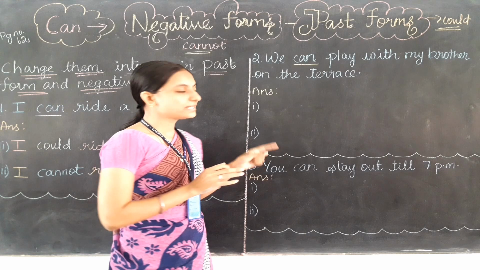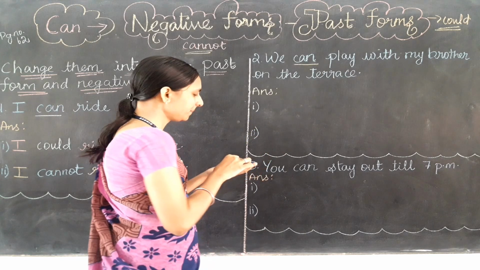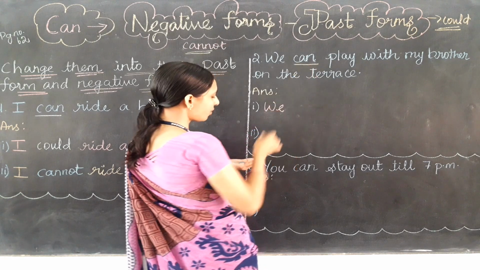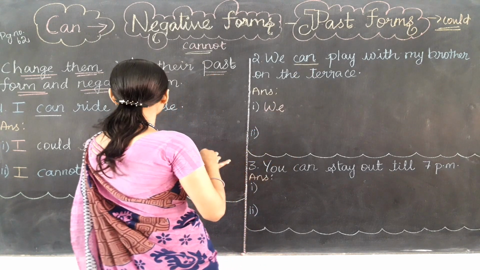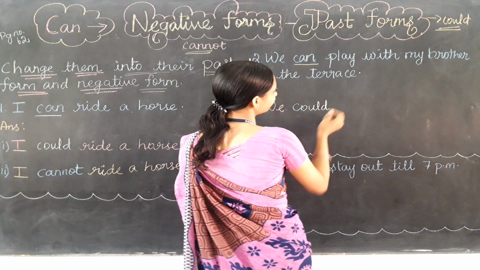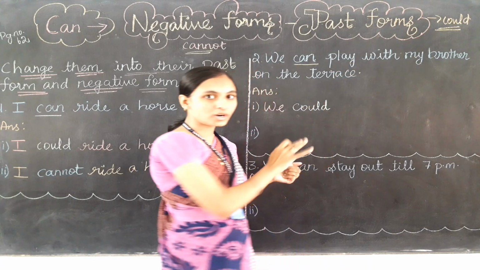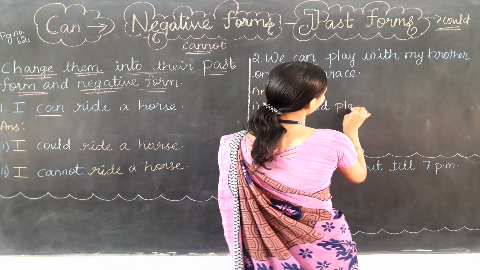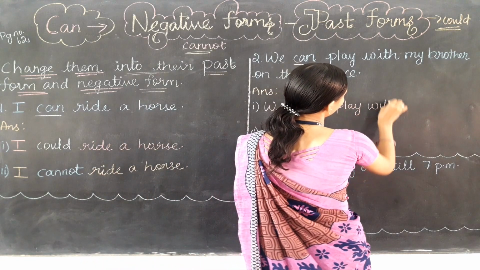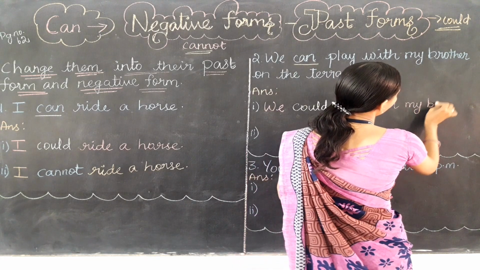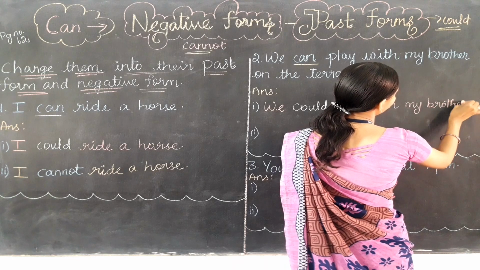Okay, so the answer for the past form will be we. What is the past form of can? Yes, that is could. We could. Then all other words will come as it is. We could play with my brother.